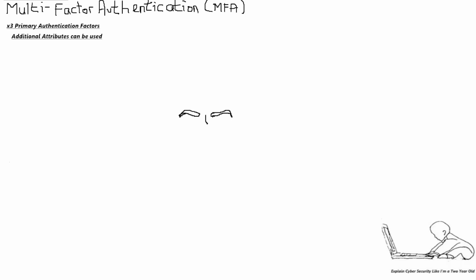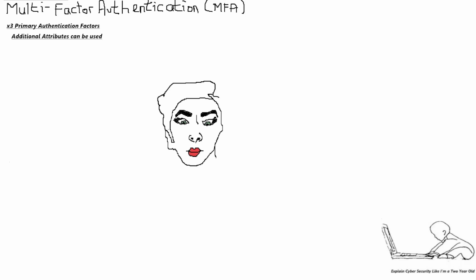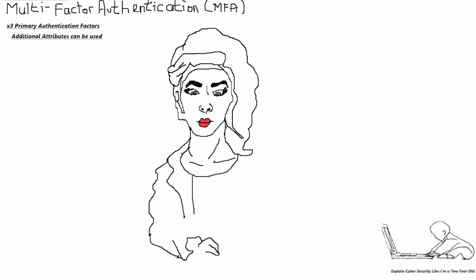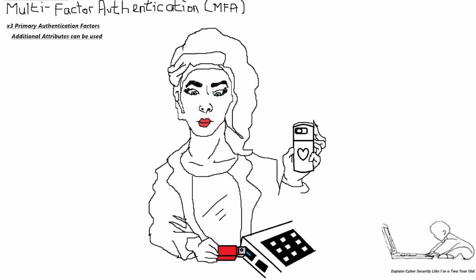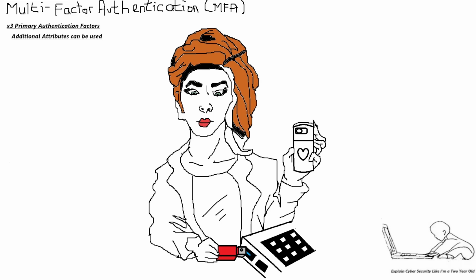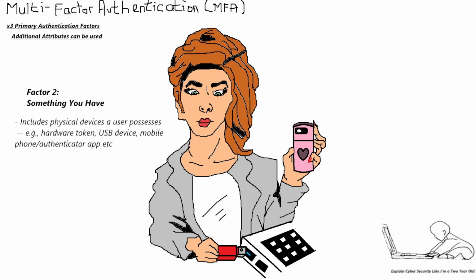Our second factor is something you have. For example, physical devices that a user possesses and can help them provide authentication. Examples include a smart card, hardware token, memory card, a USB device, or even a mobile phone, which nowadays can have a form of authenticator app, or the process of simply receiving a text or phone call to verify the user has the device. Again, factor 2 is something you have. Note, older documents may refer to this type of authentication as type 2.